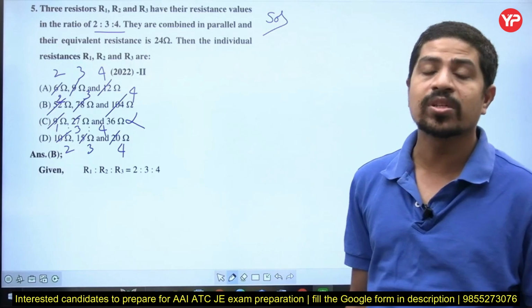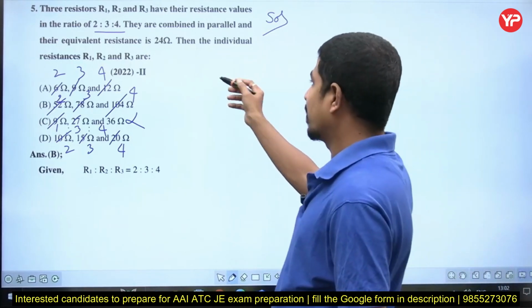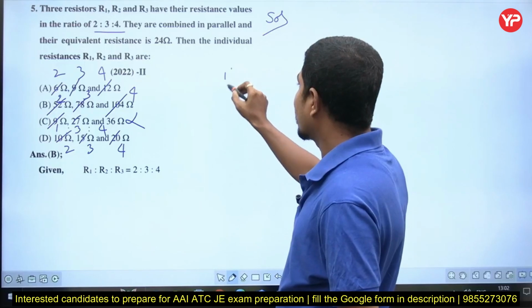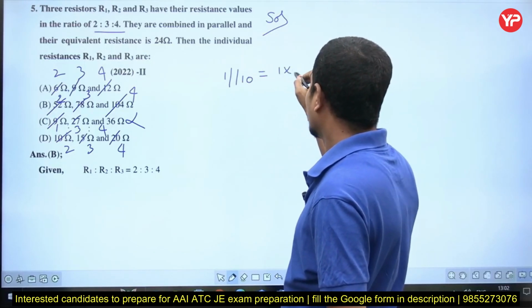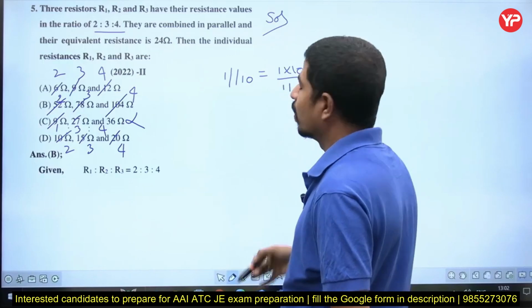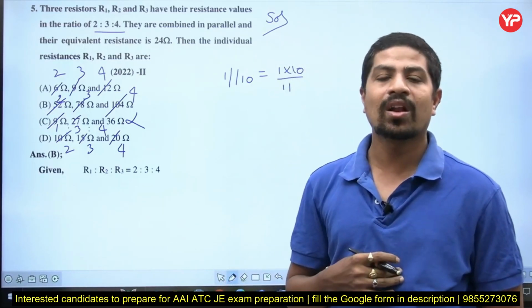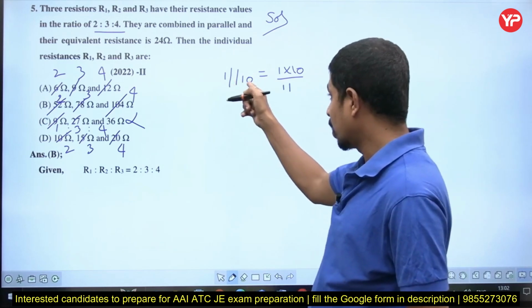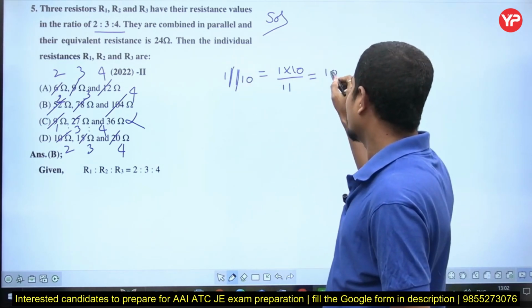But among those 3 options, which option is correct, sir? I will tell you very simply. For that, I am taking one simple concept. Take 1 in parallel with 10, two resistances. What is that? 1 into 10 by 1 plus 10, that is 11. If there are 2 resistances in parallel, what is the formula? R1 R2 by R1 plus R2, where the parallel symbol means R1 and R2 in parallel. How much is it? 10 by 11.